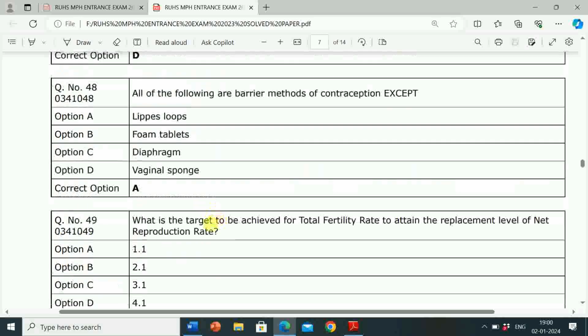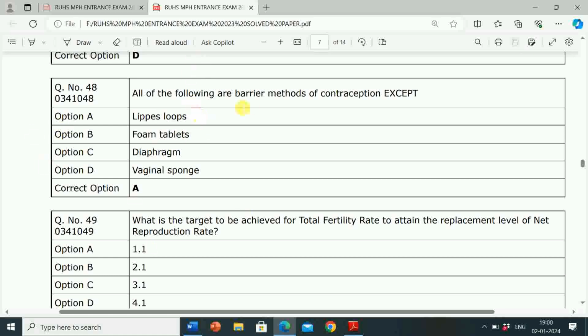Next question is, all of the following are barrier methods of contraception except. Option A Lippes loop, option B foam tablets, option C diaphragm, option D vaginal sponge. Correct answer is option A Lippes loop.